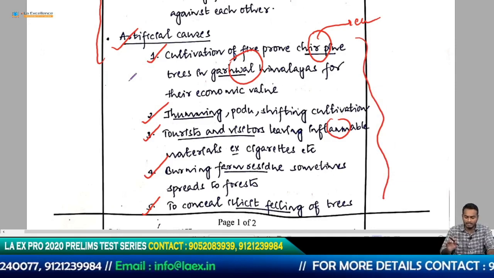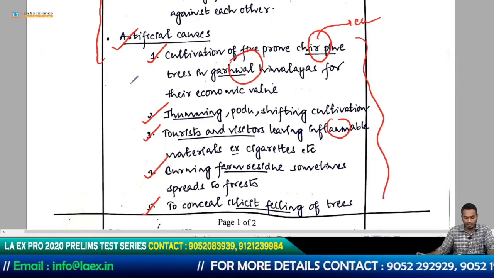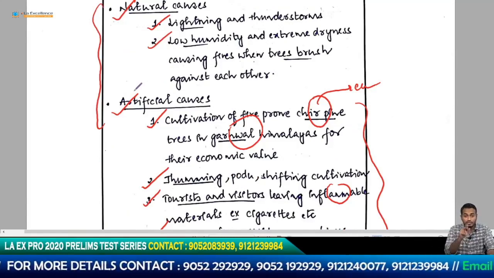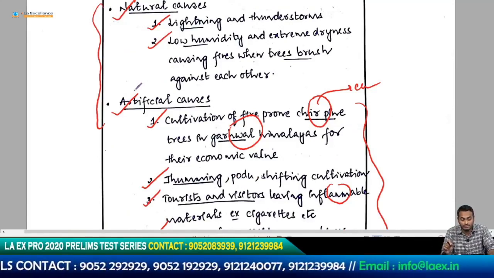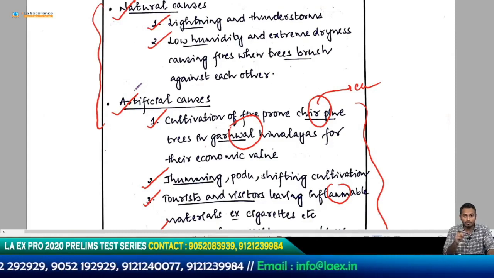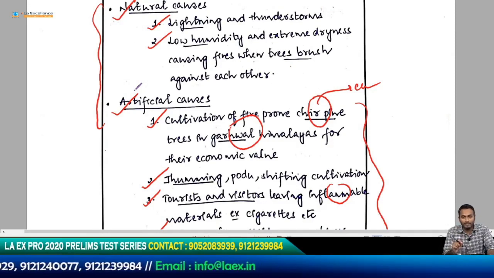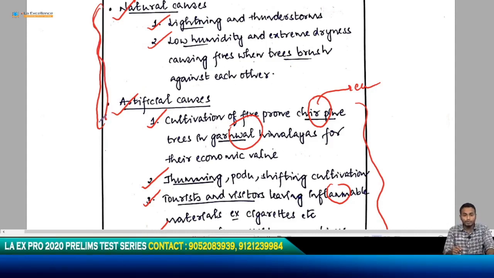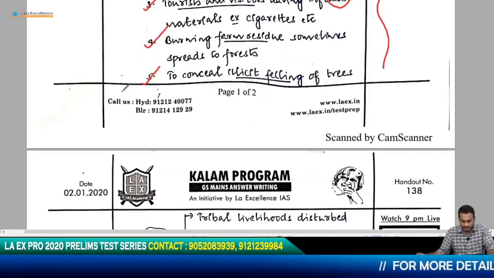They have added good density to my answer. The answer was introduced well, and he did a good thing by segregating the answer into natural causes and artificial causes. Had he not done that, it would have created some kind of cluttering, which is not good. As much segregation as you do, it is going to show the clarity of thought you have. Okay, and let's see what he does next.